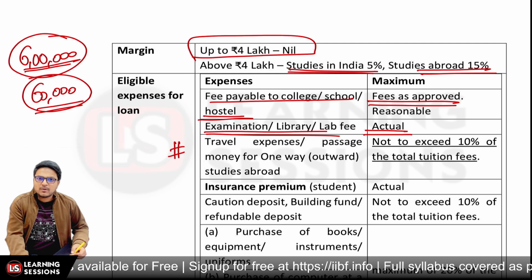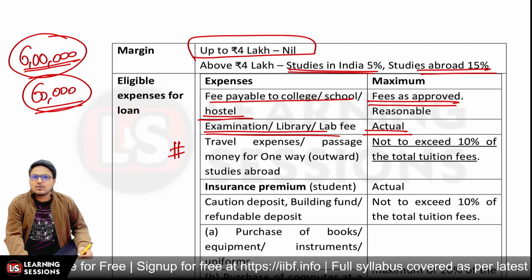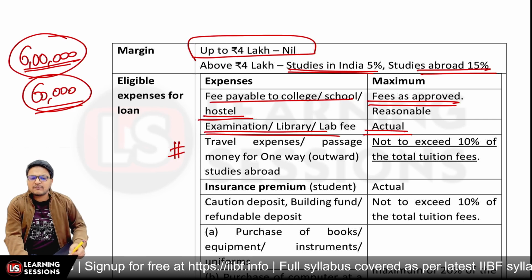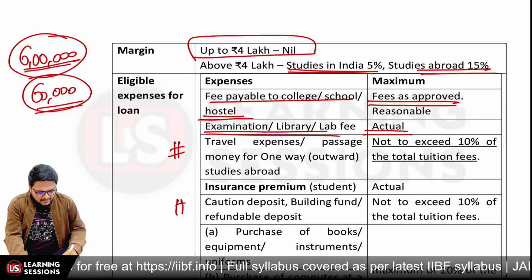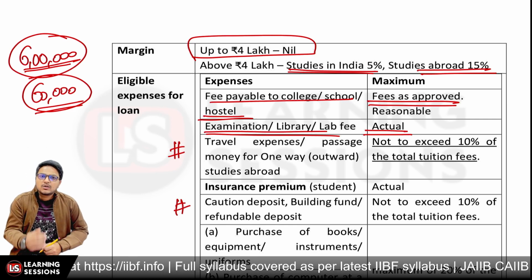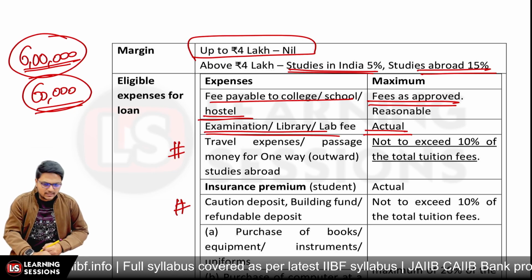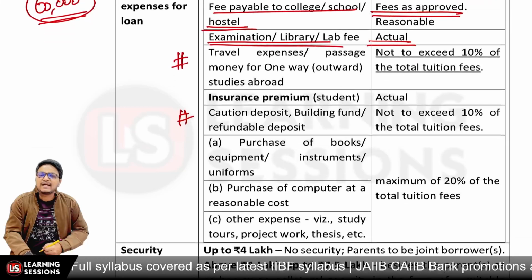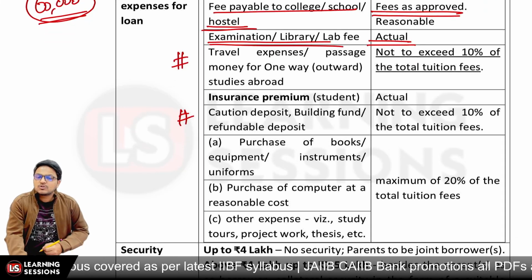And if the caution deposit is to be paid, or a building fund or a refundable deposit is to be made, that is also 10% of the tuition fee, but not more than that, right? If any amount exceeds, that is to be deposited by the student himself.